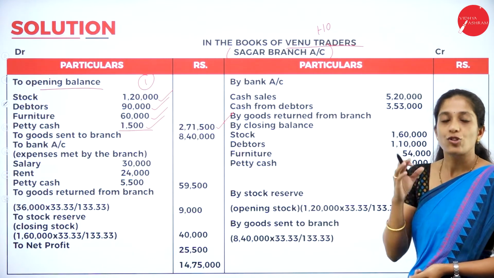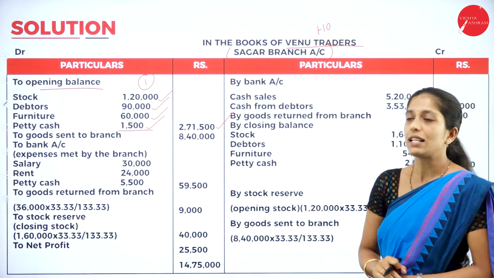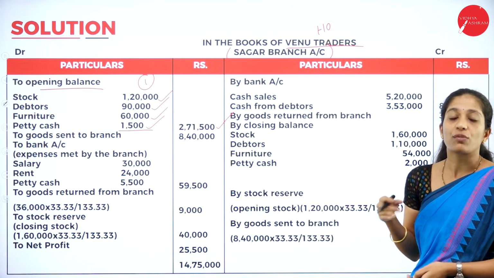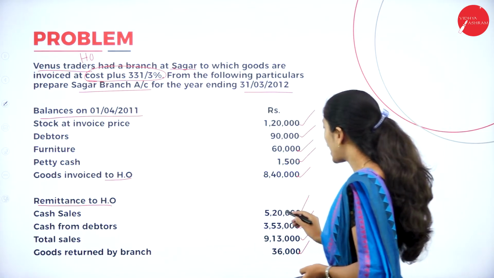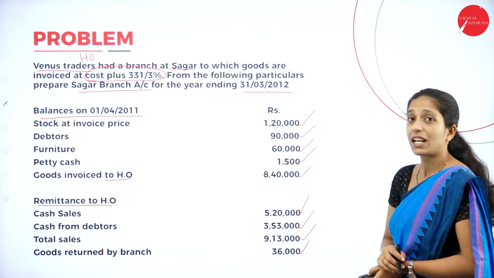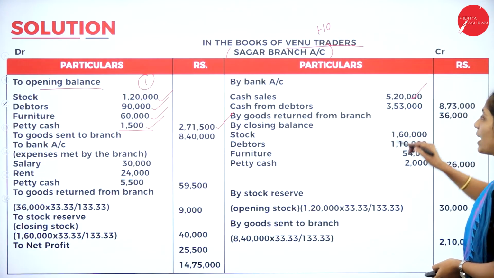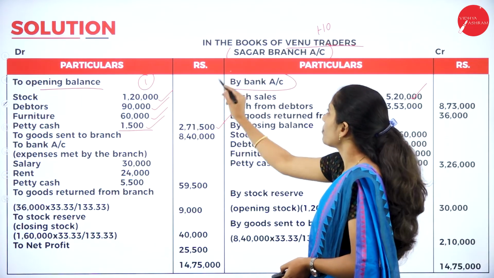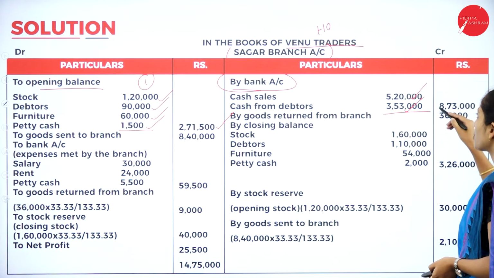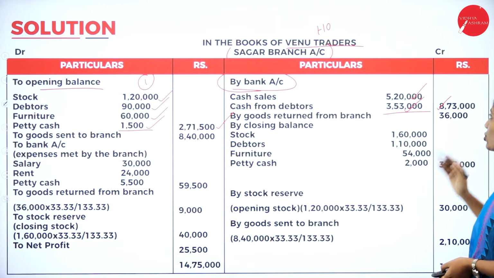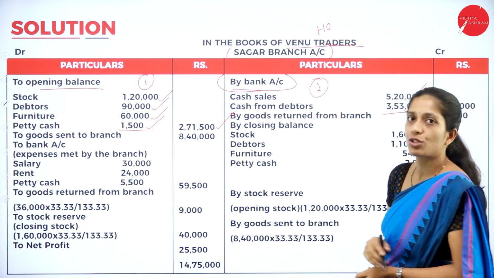Next what you have to do, so as I told, whatever the income which is earned in the branch has to be returned to the head office, right? So here let us see what are the amounts given to the head office. They have given in the question, remittance to head office: cash sales 5,20,000, cash from debtors 3,53,000. So record that by bank account: cash sales 5,20,000, cash from debtors 3,53,000. Total these two and write in the outer column. So you'll get 8,73,000. That is your second step, that is remittance to head office.